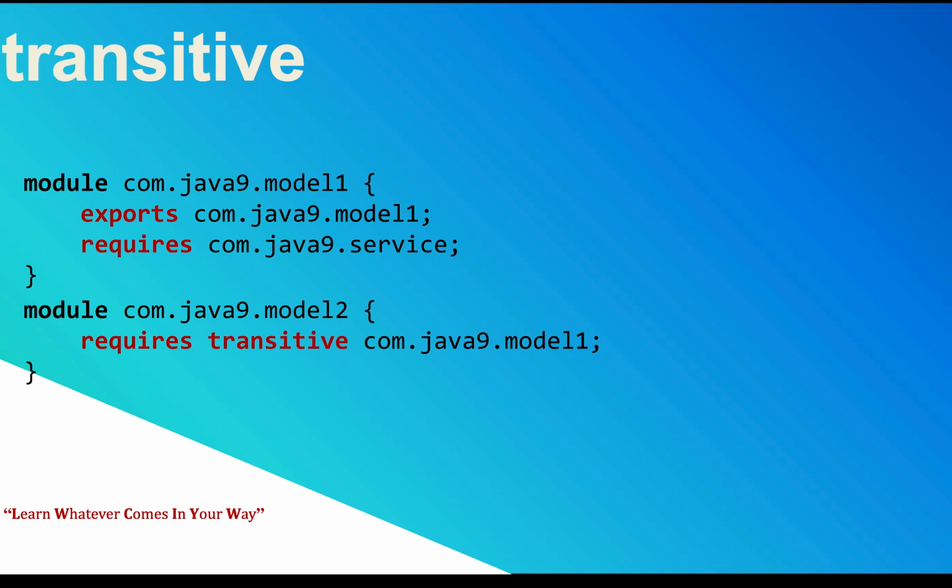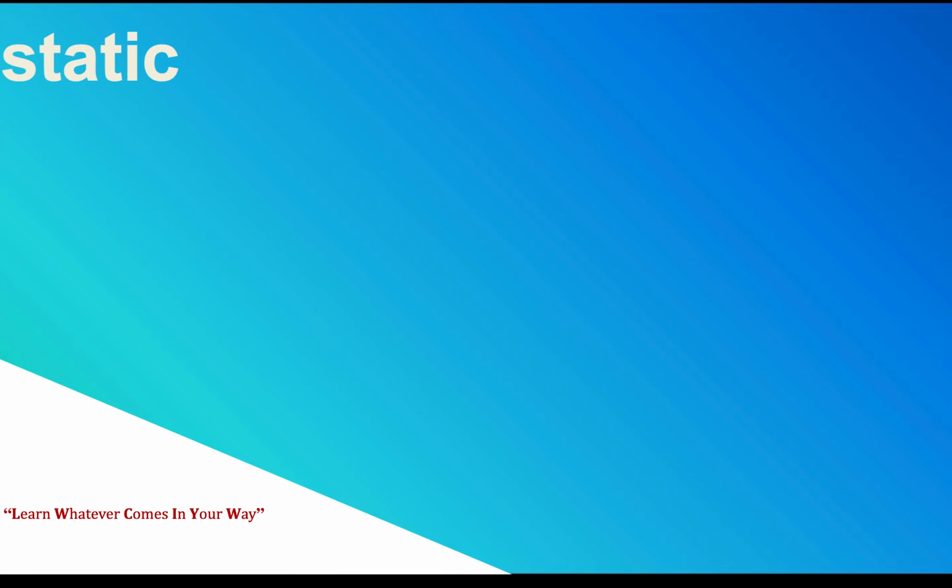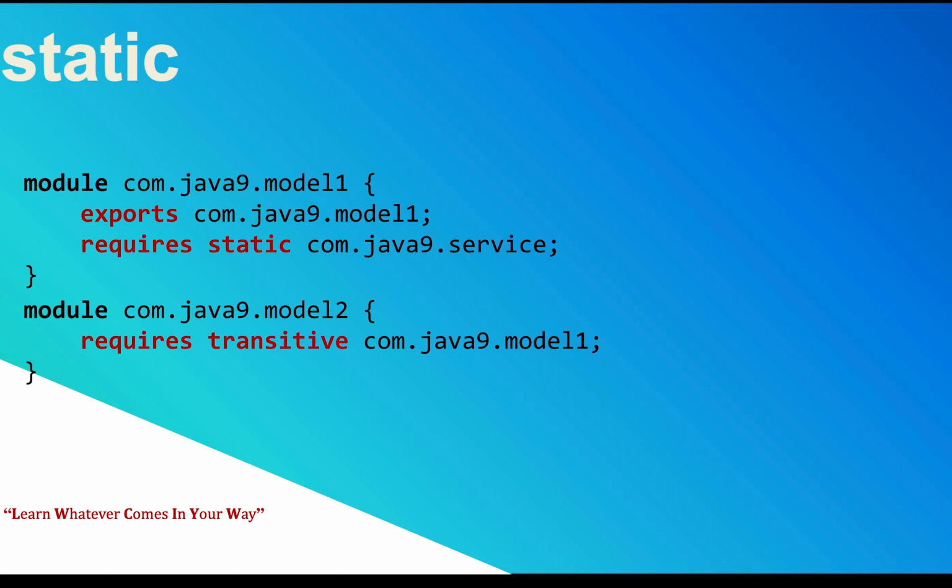So I'm using only Java9.model1 here, but indirectly it has access to Java9.service also. It's an indirect access. You don't have to specifically tell everything, because if you access module 1, in case it has 10 exports or 20 requires, you should be able to access all of them with a transitive.